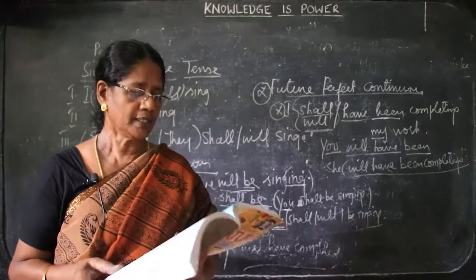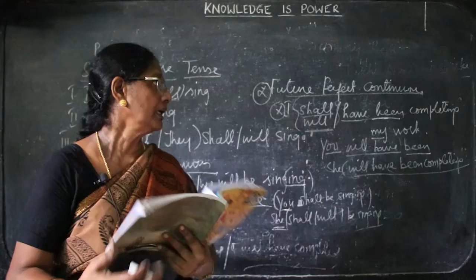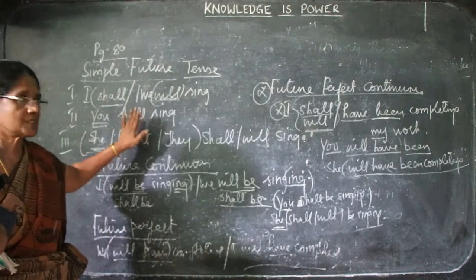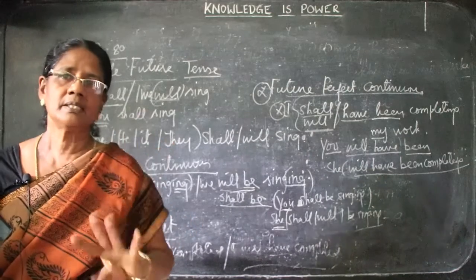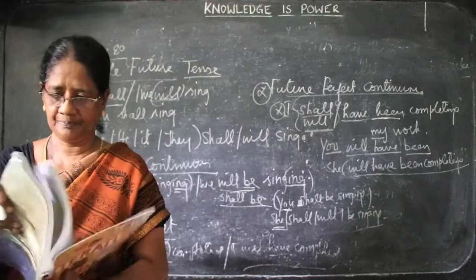Now we go to the next, the poems. I hope you have understood the present tense, past tense and future tense. The three categories are very important. Though we do not have that in the syllabus, let us know the fundamental rules of grammar.